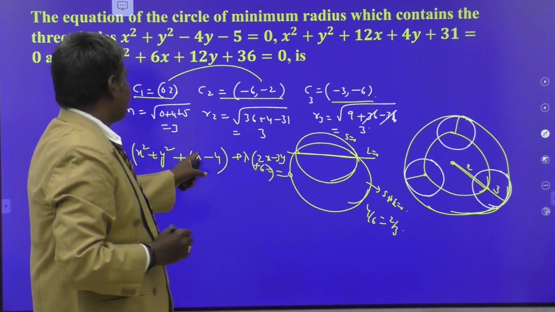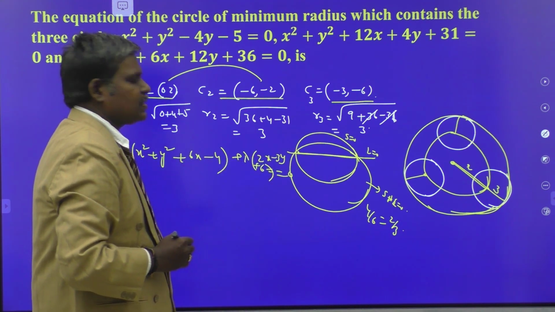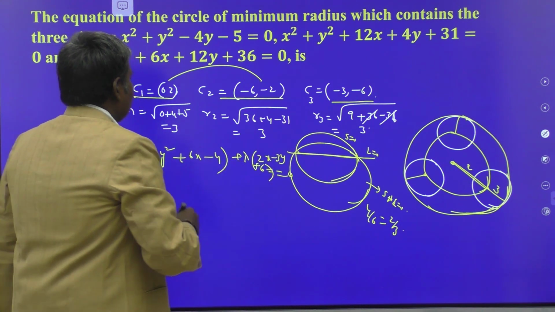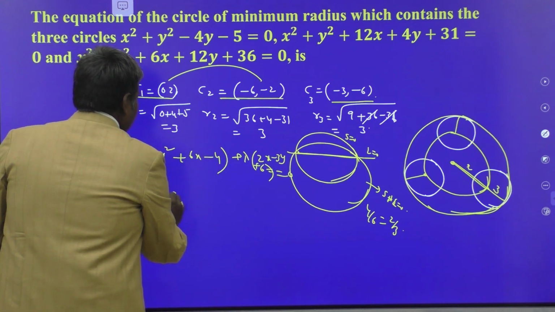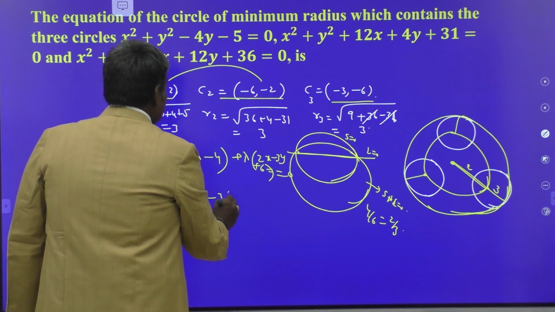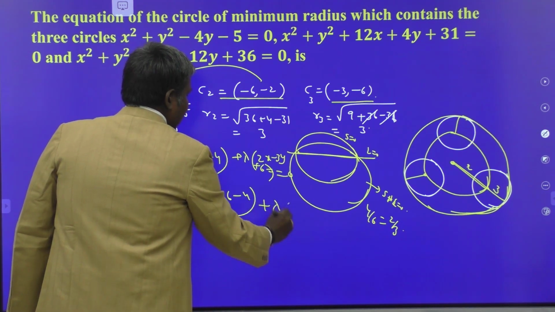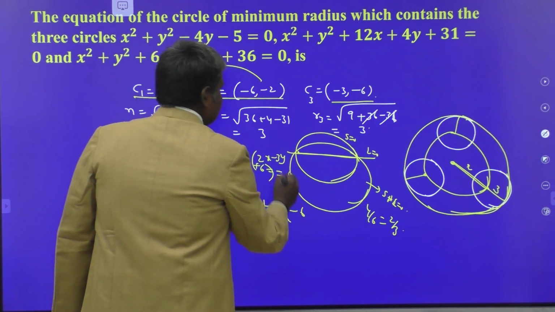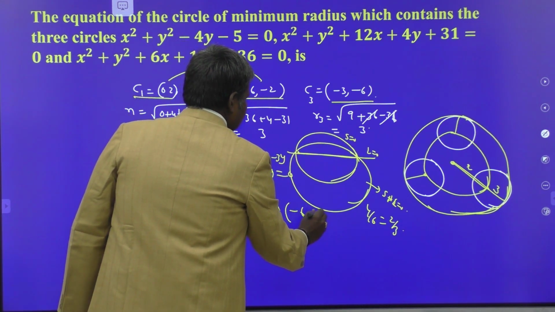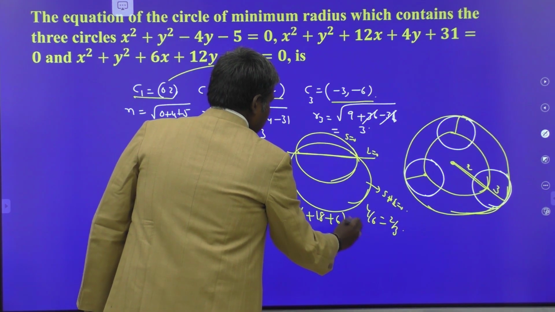x square plus y square plus 6x minus 4 plus lambda times of 2x minus 3y plus 6 is equals to 0. Now substitute the third point itself, we get 9 plus 36, again minus 36, minus 4 plus lambda times of minus 6 and plus 18 plus 6 is equal to 0.